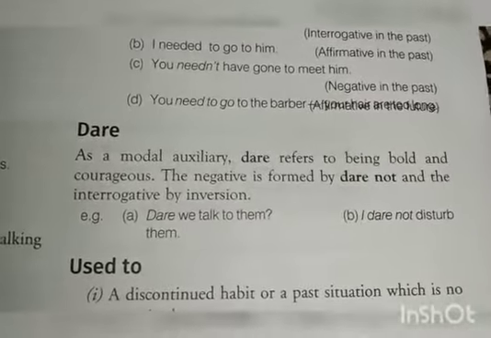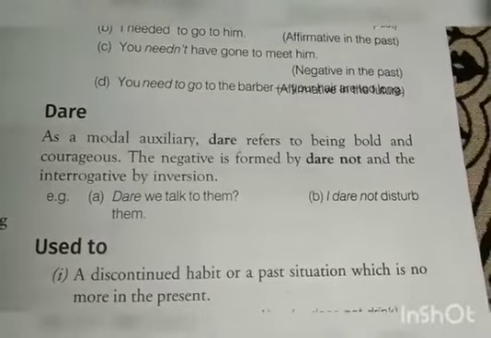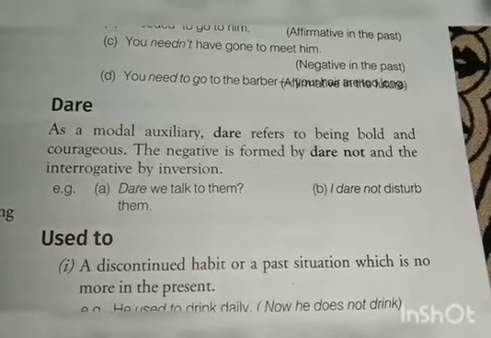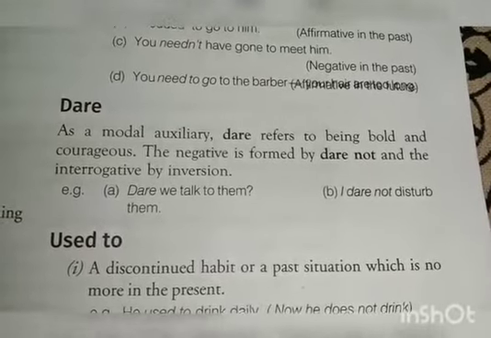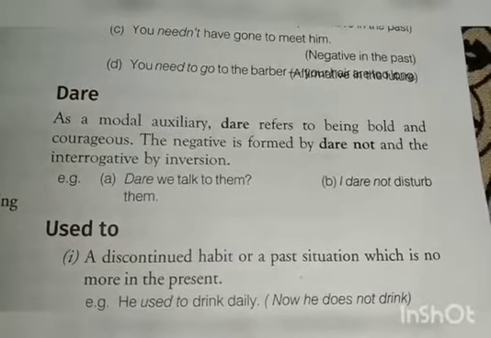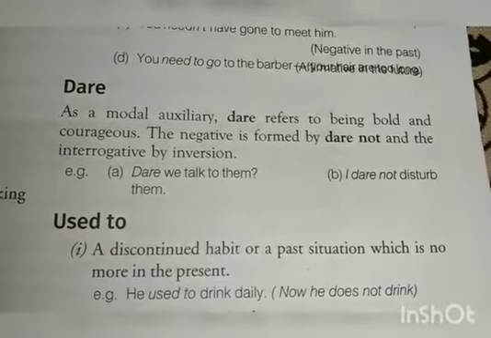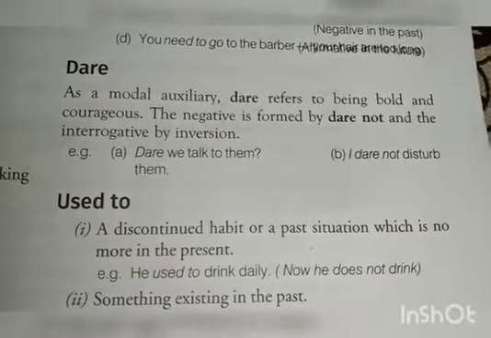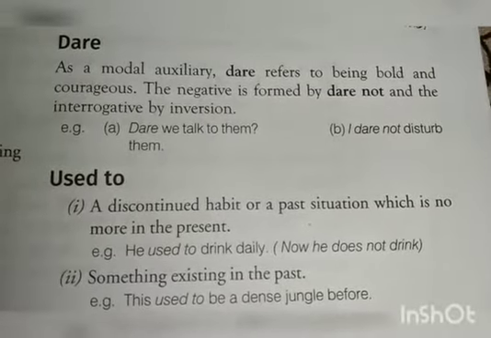Now moving on to the next modal, that is dare. As a modal auxiliary, dare refers to being bold and courageous when you're not scared of anything. The negative is formed by dare not and the interrogative by inversion. For example, dare we talk to them? I dare not disturb them.